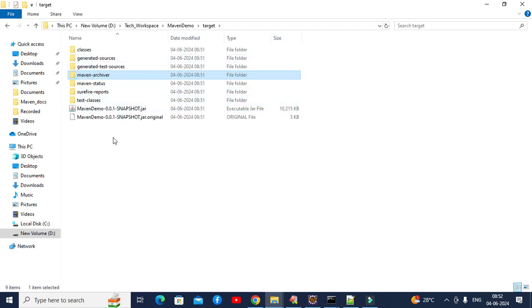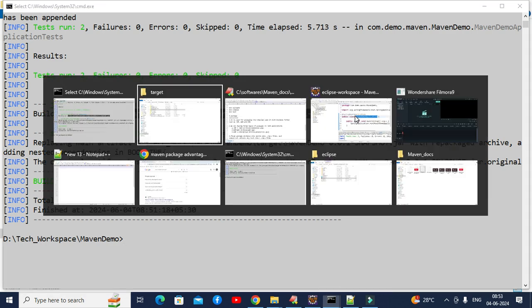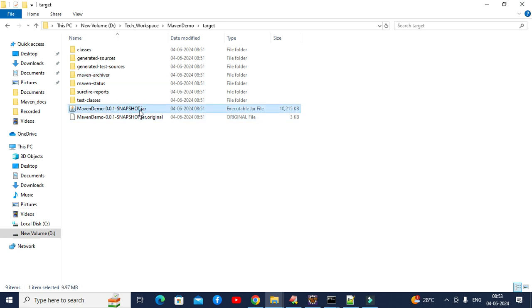Go inside here, and you can see that today's date is 4/6 only. Here also 4/6 only, so it is created today only. Let's see, is there any jar file with the name maven demo hyphen 0.0.1 hyphen snapshot dot jar? You can see here, this is the jar file. So that means today this jar is created by the package command.